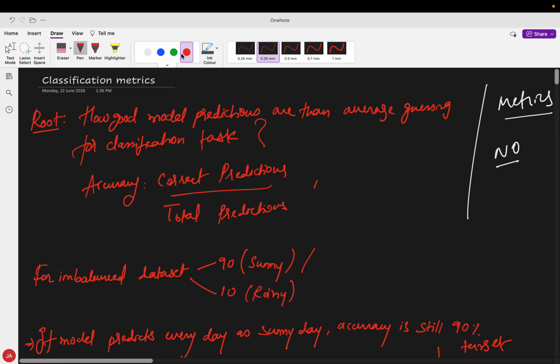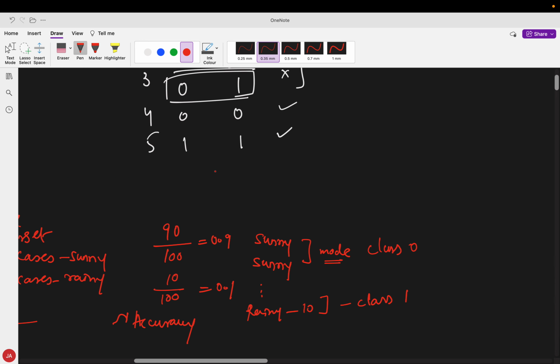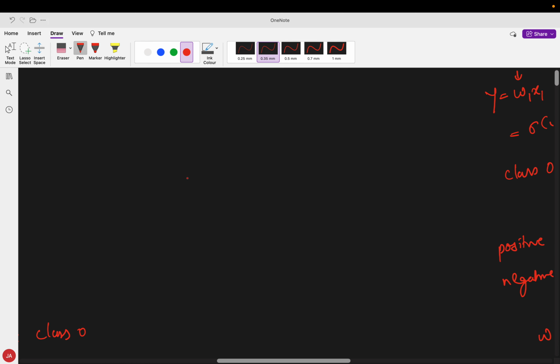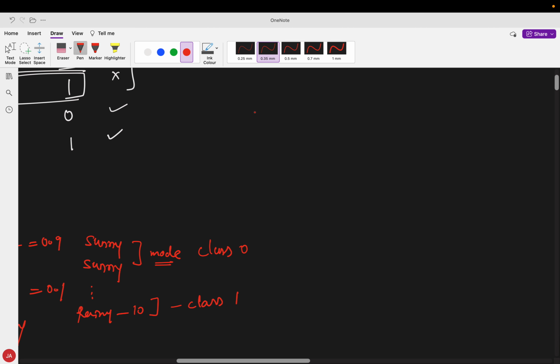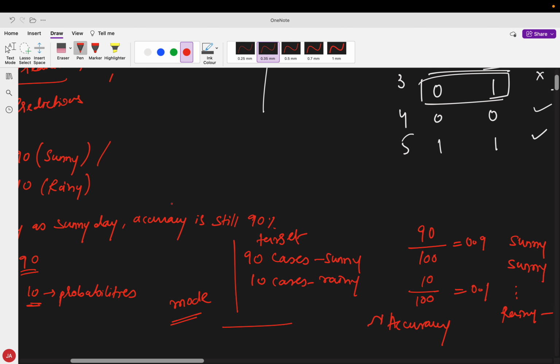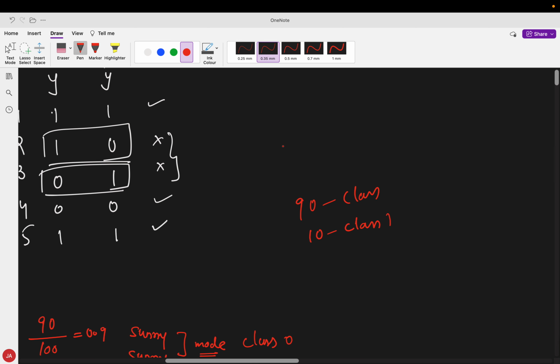First we'll focus on an imbalanced data set. Let's say we have a 90-10 ratio where 90% are my class 0 and 10% are my class 1.